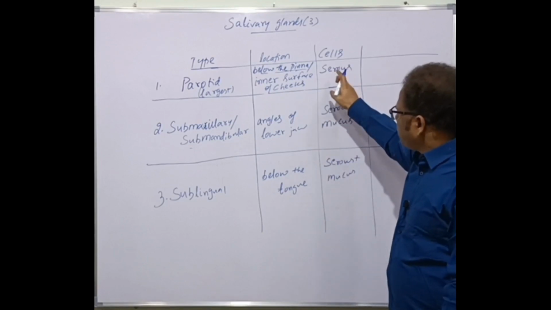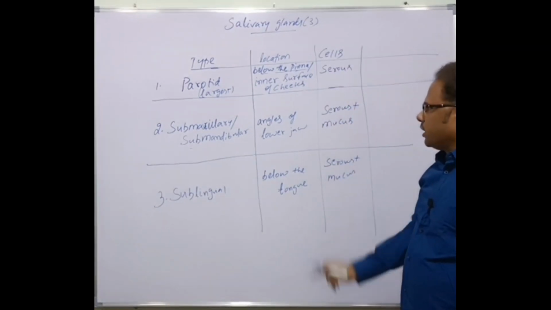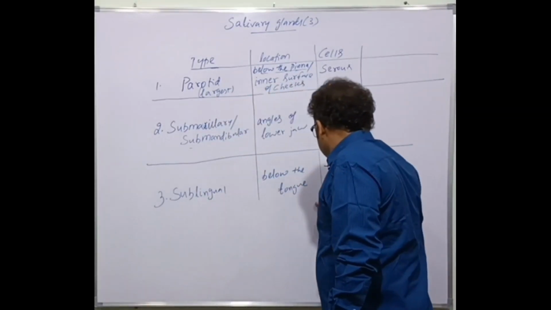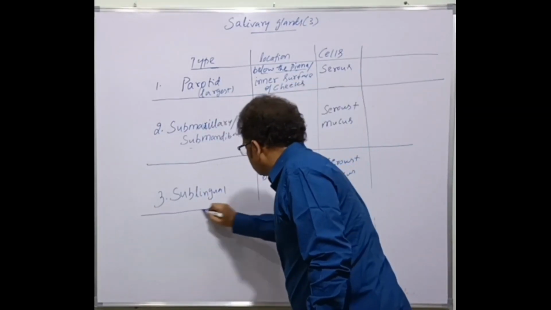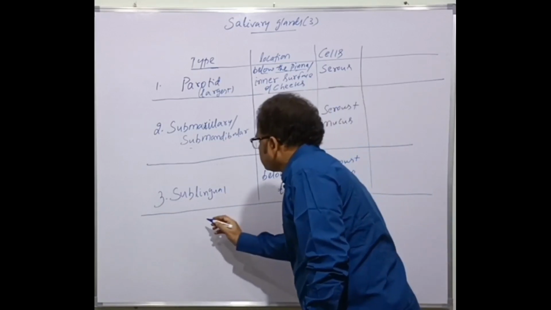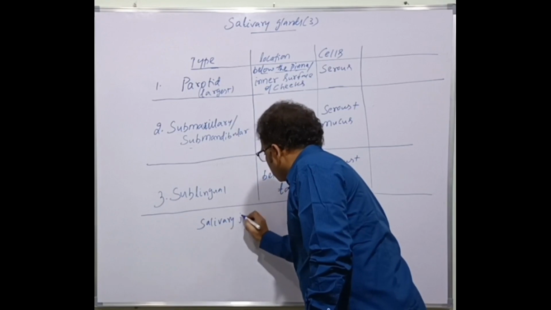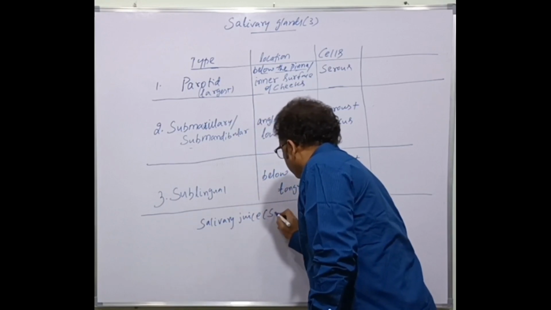These serous cells and mucous cells secrete the salivary juice, also called saliva.